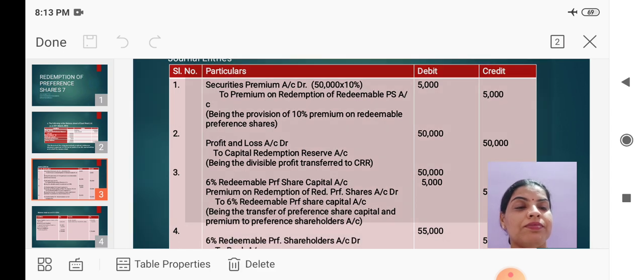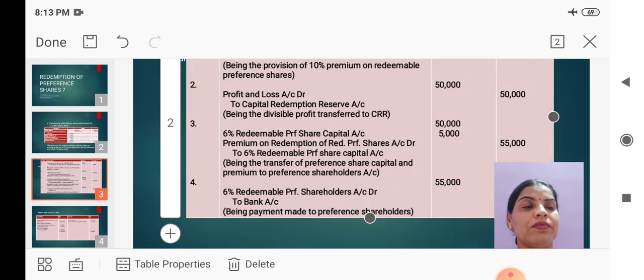Next entry, for the transfer of preference share capital and premium on redemption of preference shares to redeemable preference shareholders account. The entry is 6% redeemable preference share capital account debit, premium on redemption of redeemable preference shares account debit, to 6% redeemable preference shareholders account.